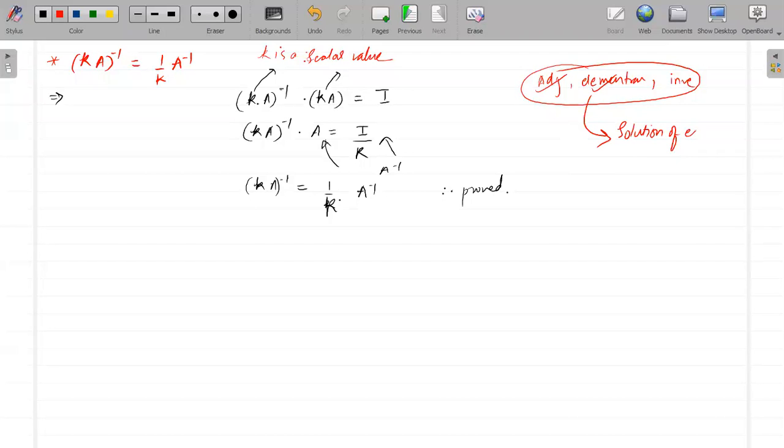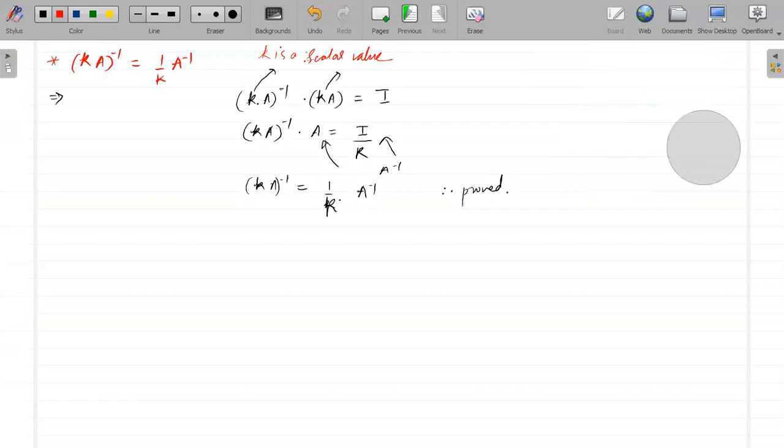Solution of equations is the application of determinants and matrices, which is the most important requirement. We will do solution of equations at the end.